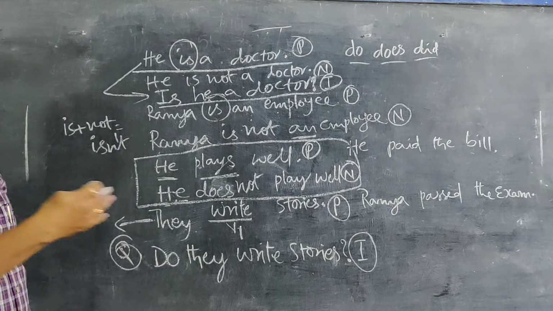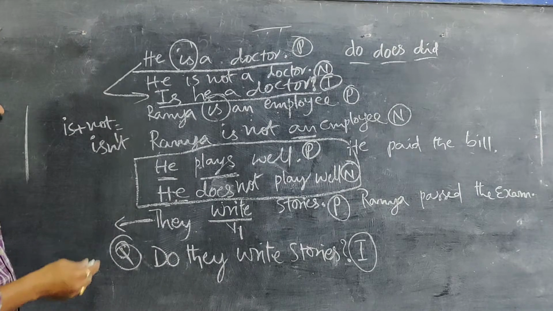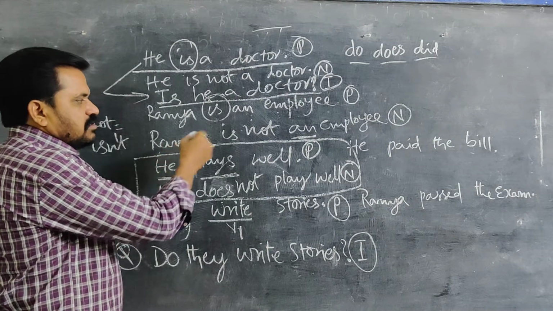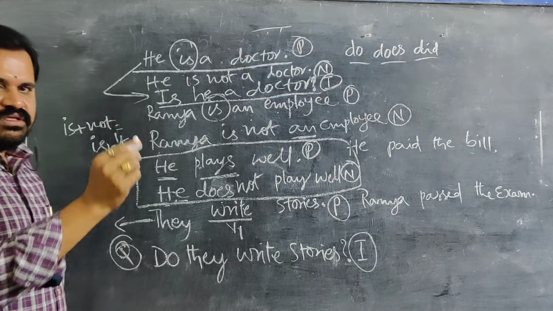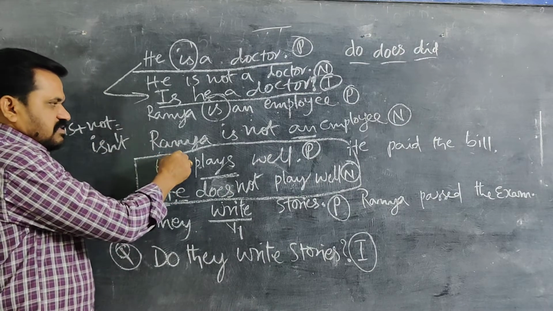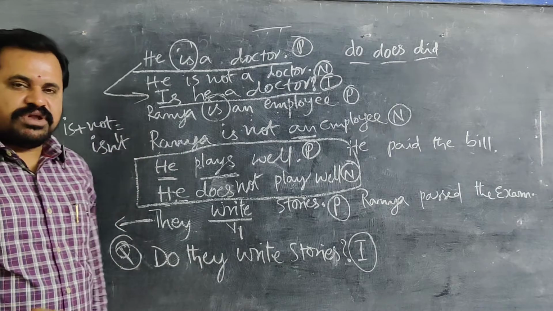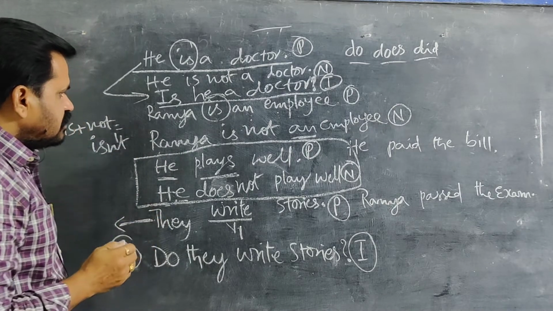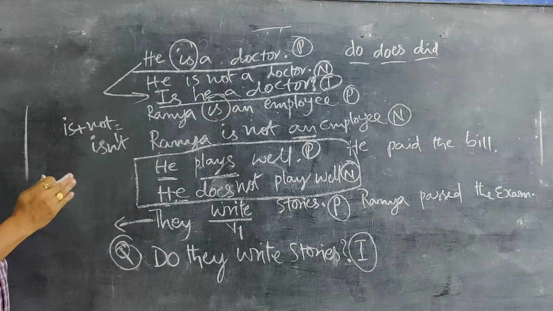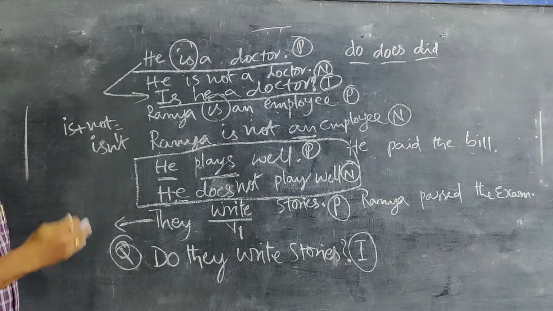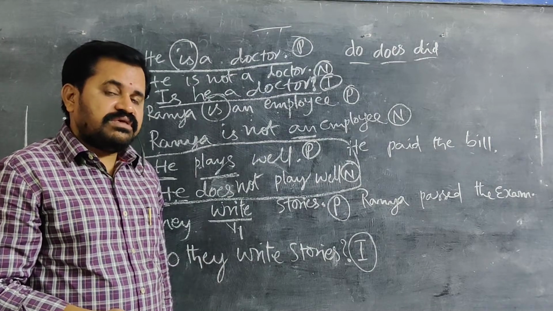In such a way, we go further. In next classes we will write totally on the board. Contracted forms, they are. So, "Isn't Ramya an employee?" When you are writing Ramya, there is no need to write R small. All names like this should start with a capital only. So "Is Ramya not an employee?" "No, she is not." "Isn't Ramya an employee?"